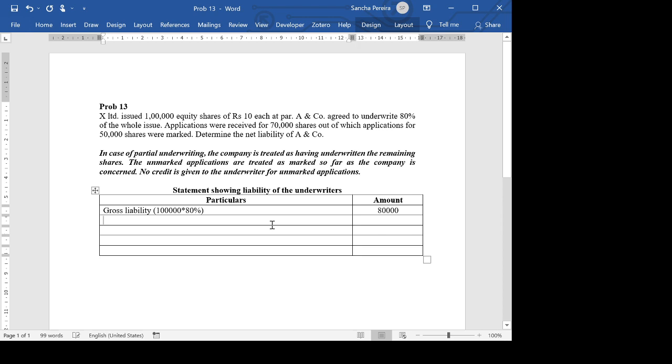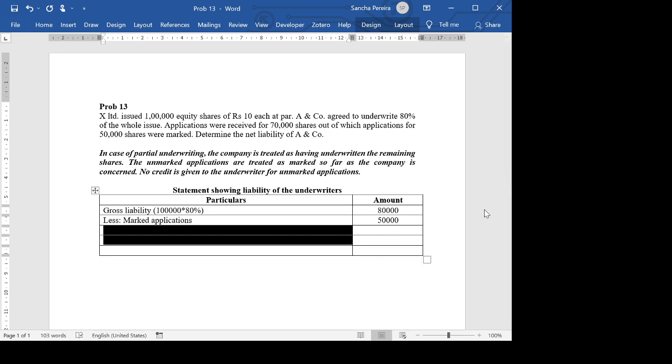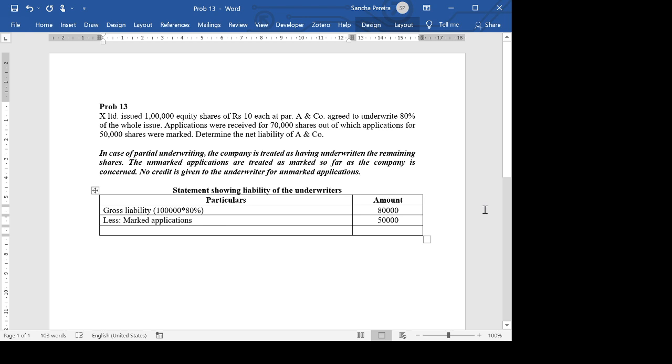Okay. Then we minus the marked applications. Less marked applications. Now the marked applications, they've told us of which applications for 50,000 were marked. Okay. And from this is our answer. The liability of the underwriter, or we call it net liability, is going to be 30,000.